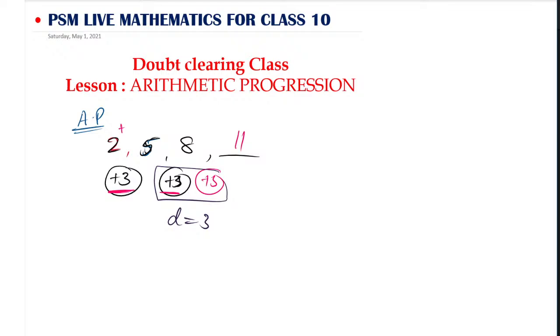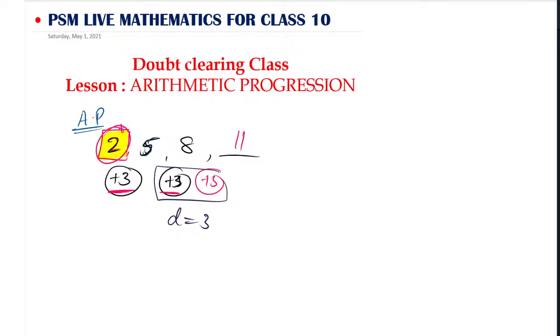But what will we call this A? Quickly glance, because we will first go for the basics, then we will go for a good question. What is that 2 referred to as? What will we call that 2? Yes, A, very good. The A here is 2, the first number that we have.